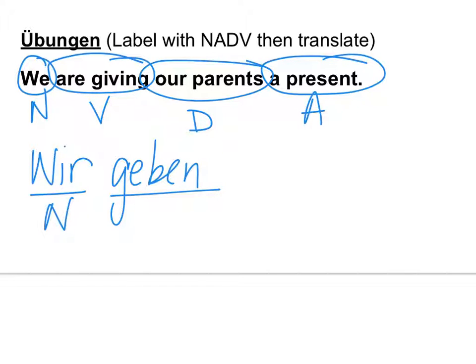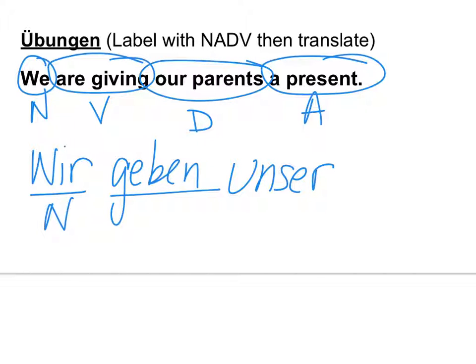Does anyone know the word for our? Close. It's not uns, but it's longer than that. It's extended, beyond uns. You add something to it. Unser. Okay, so the base word is unser. Parents, masculine, feminine, neuter, or plural? Plural. So go up to plural, down to dative.